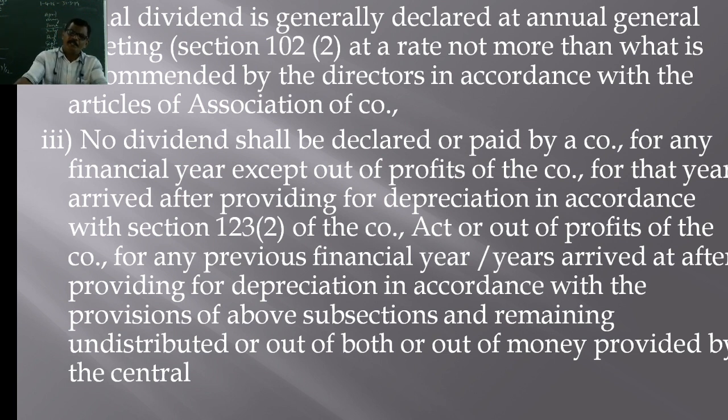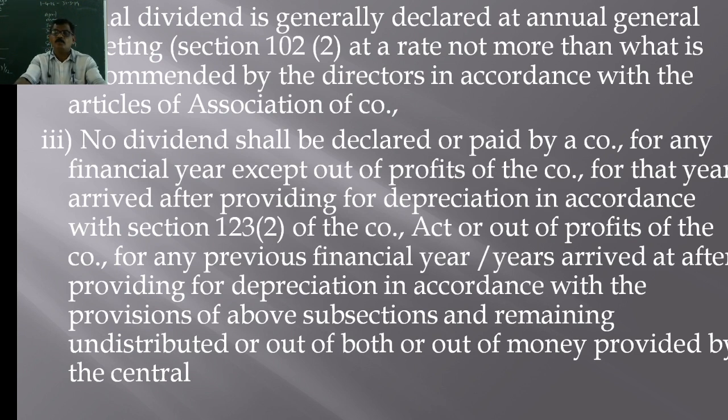In any year, suppose a company declares dividend, it is only out of the profit. The profit should be after providing for depreciation only. Without providing for depreciation, dividends cannot be declared. So, depreciation as per section 123 subsection 2 of the Companies Act should be provided. So, out of only that profit, the profit which is after providing for depreciation, out of that profit only dividend should be declared.